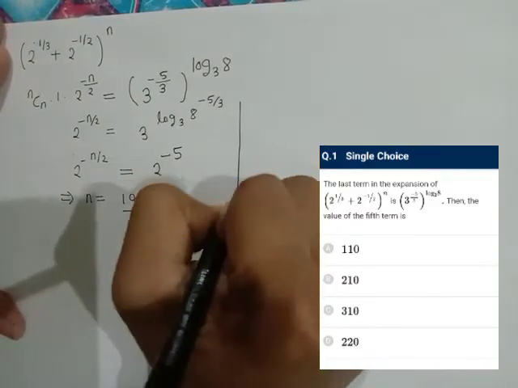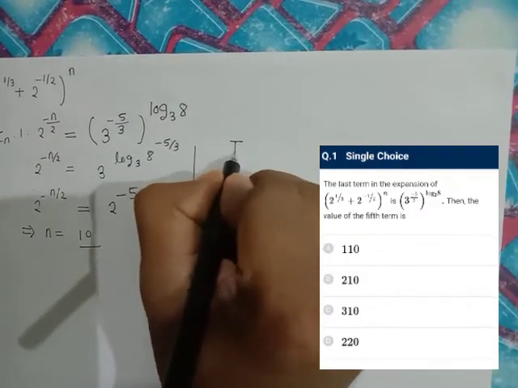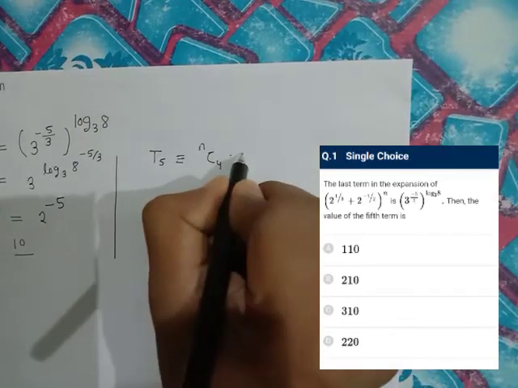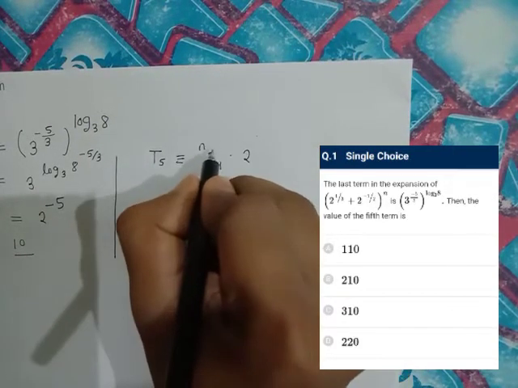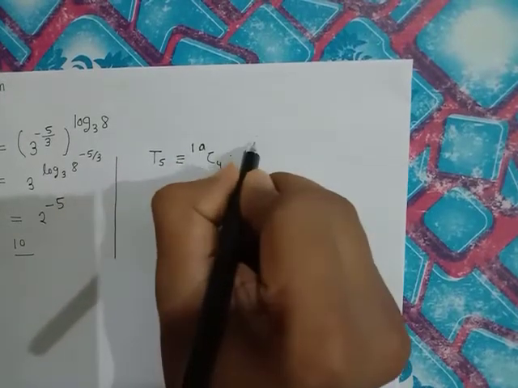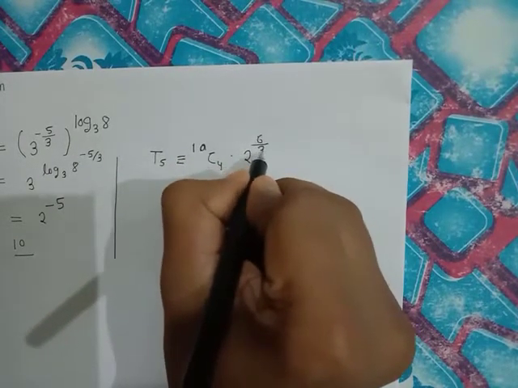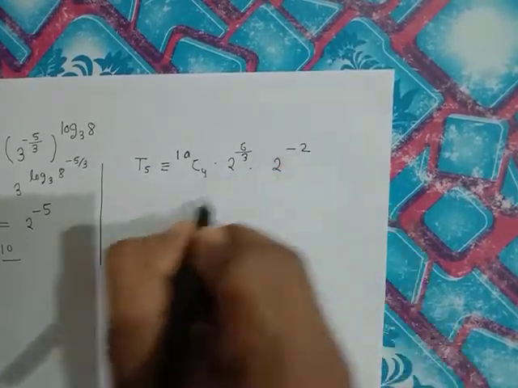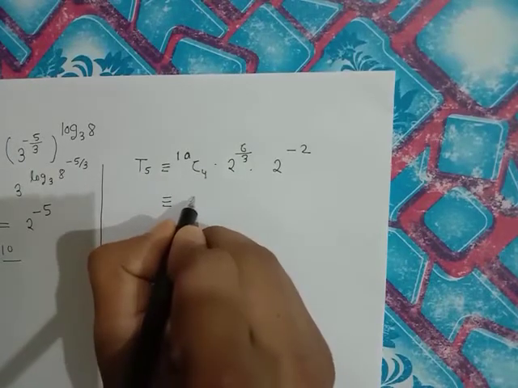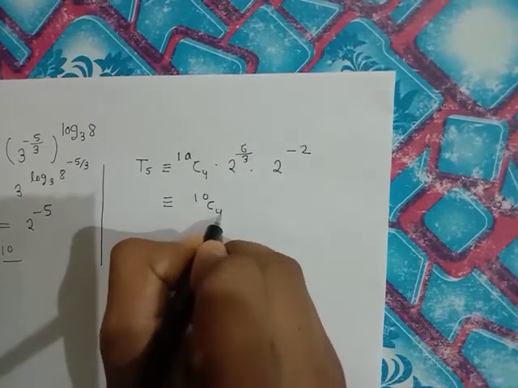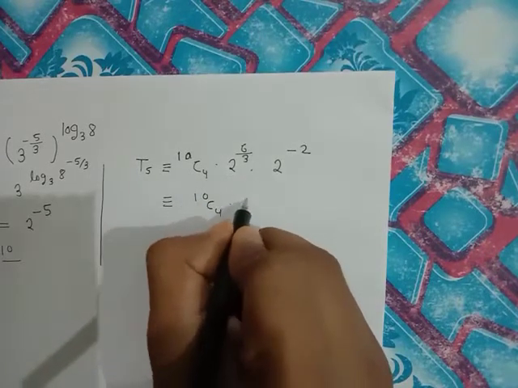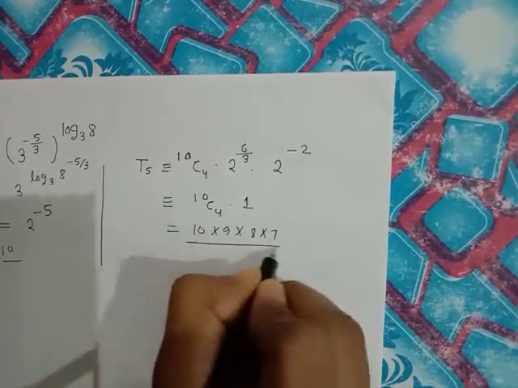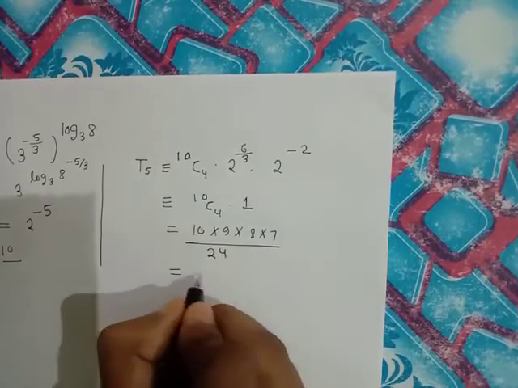Now we can find the fifth term. So the fifth term will be given by t5 is equal to 10C4 into 2 to the power of, actually it is 10 minus 4, that is 6 by 3, into 2 to the power of minus 1 by 2 times 4, that is minus 2. So this is 10C4 into, this will become 1, so 10 into 9 into 8 into 7 upon 24, so this gives us 210.